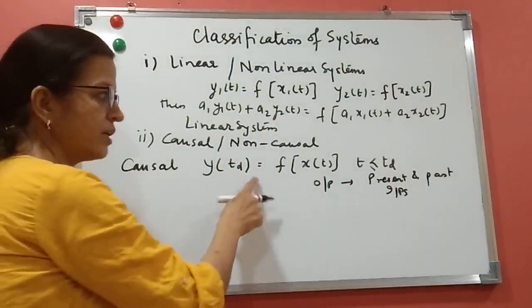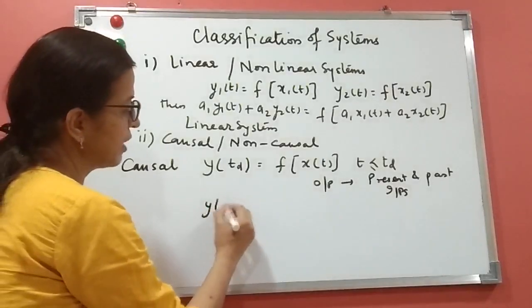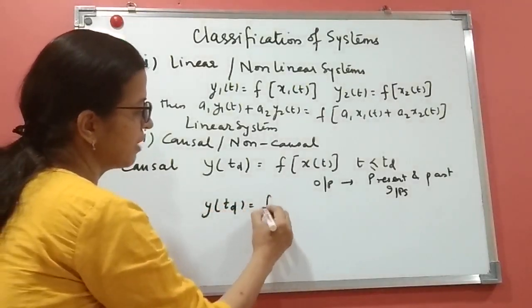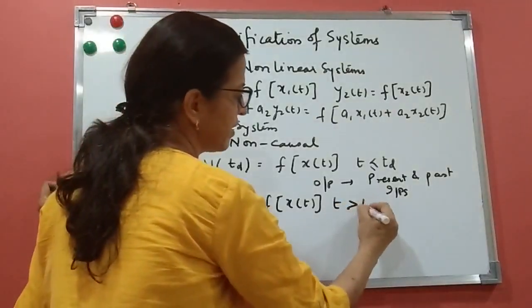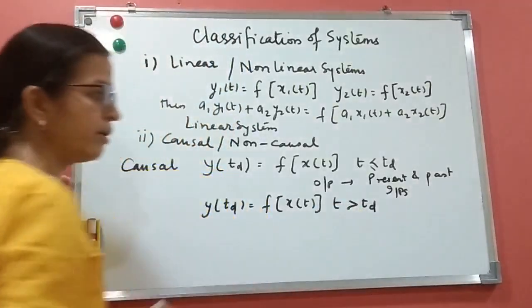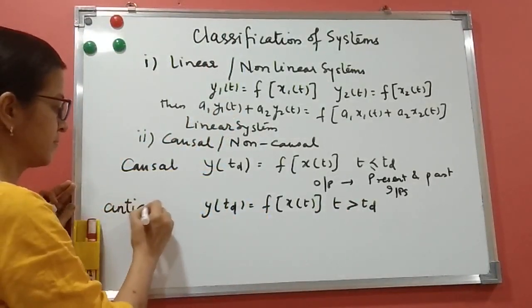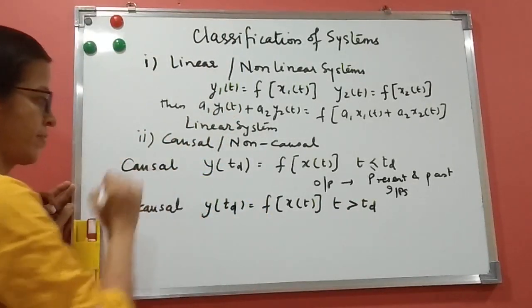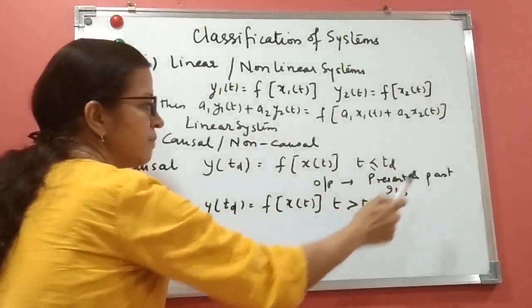And if it is not so, it is called non-causal. Or I can say, if y of td equals f of x(t), where t is only greater than td, that means it depends only on future values, this is called anti-causal. So a causal system is one where the output depends only on present and past inputs.